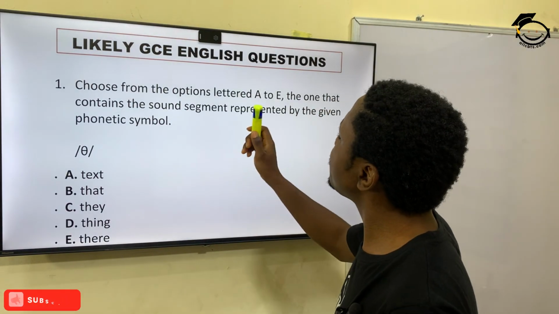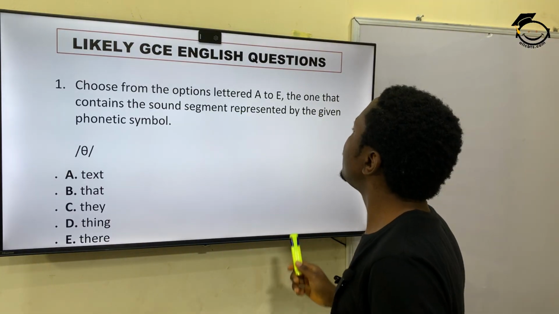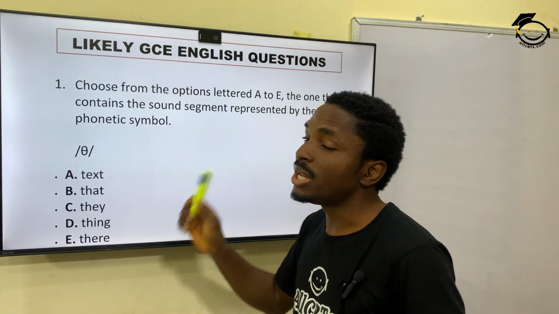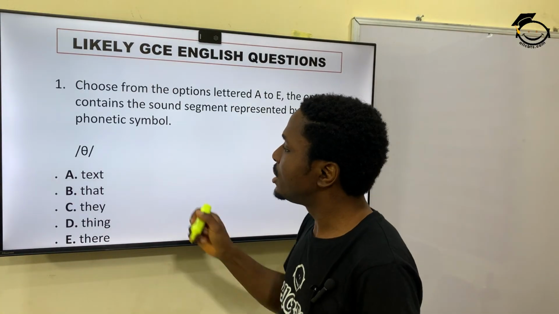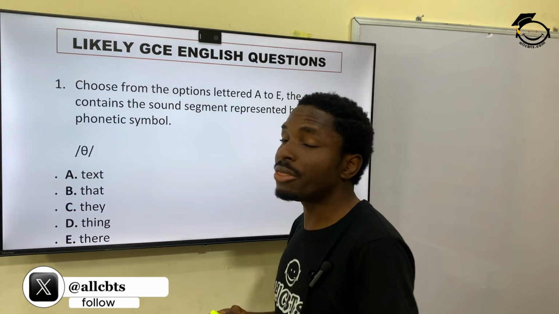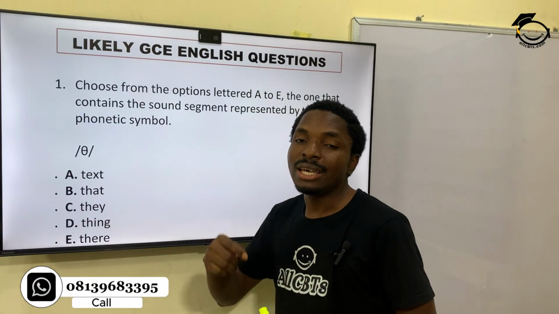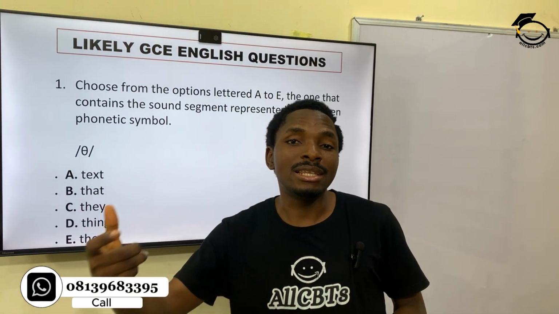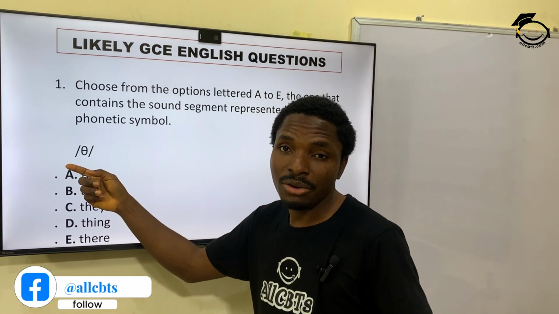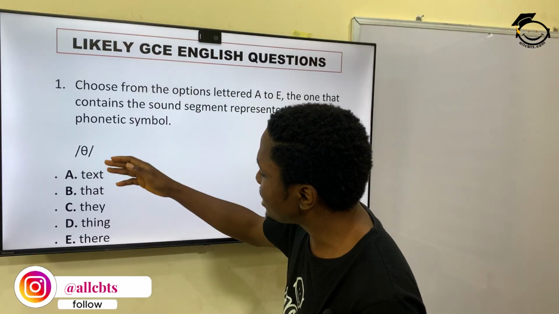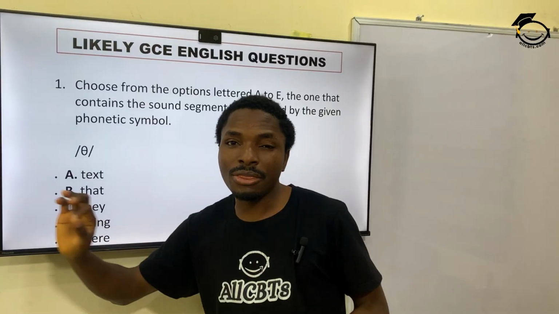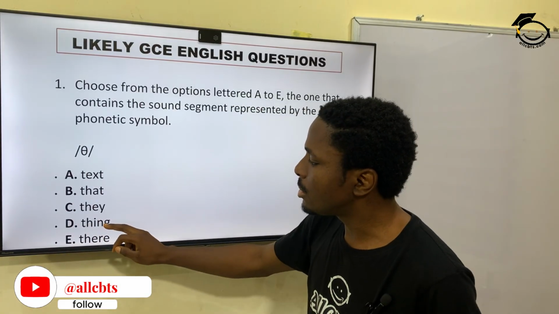Question 1. Choose from the options letter A to E, the one that contains the sound segment represented by the given phonetic symbol. What's the symbol? This is the symbol. Now, what is this symbol? This symbol is like you want to say think, TH. This is the symbol for it. Alright. So which of these texts? Okay, I already gave you the clue, right? So is the sound, and that is option D.